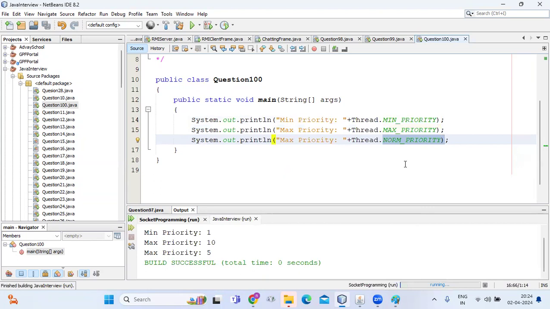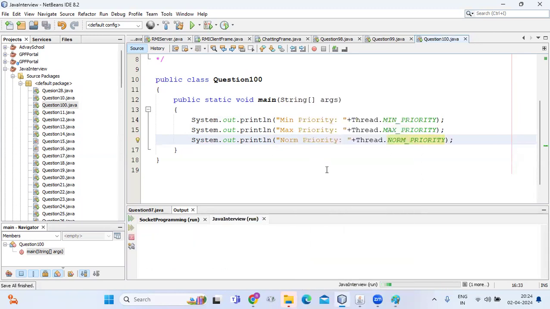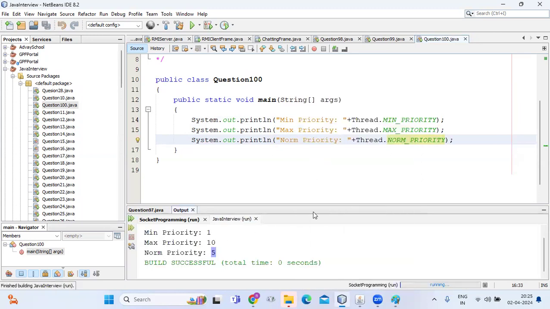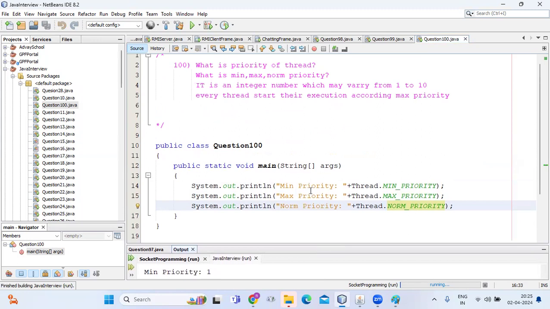So now, the min priority is 1, the max priority is 10, and the norm priority is 5, guys. Got it?